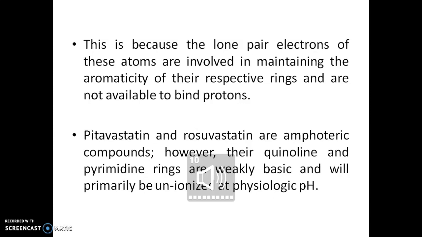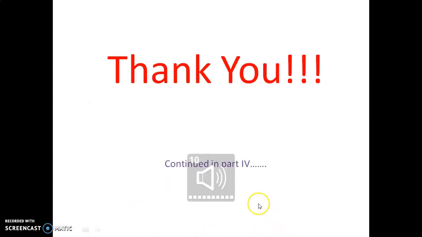Pravastatin and rosuvastatin are amphoteric compounds. However, their quinoline and pyrimidine rings are weakly basic and will primarily be ionized at physiological pH.